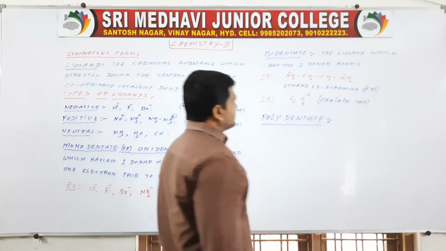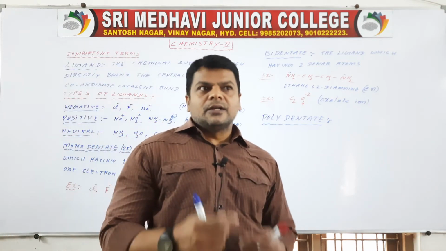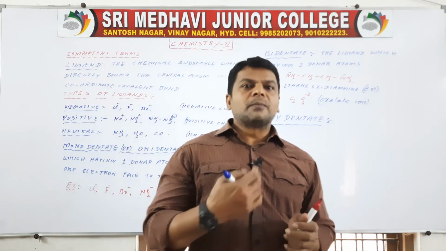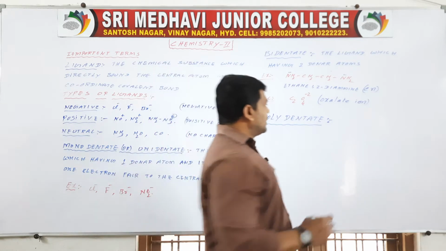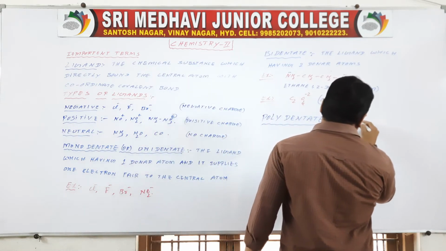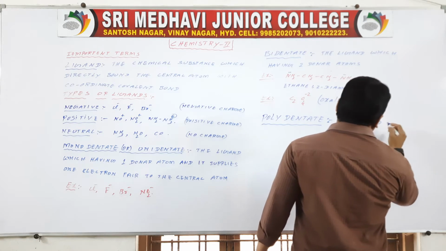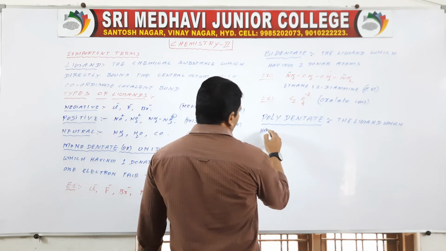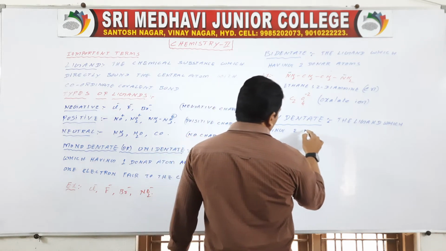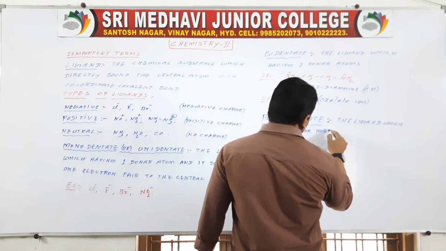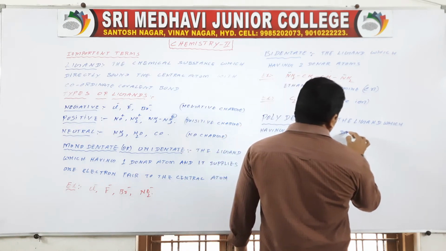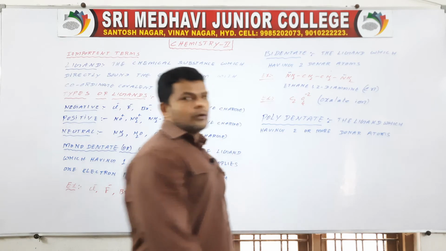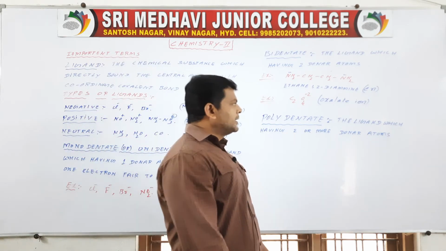The ligand which has two or more donor atoms is called a polydentate ligand.